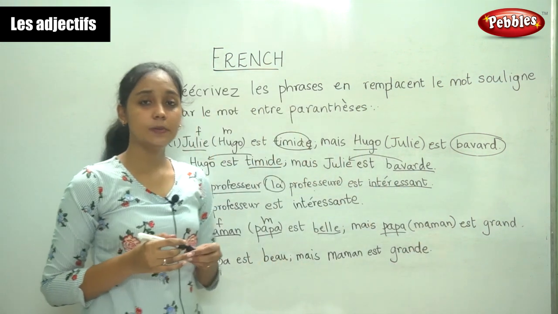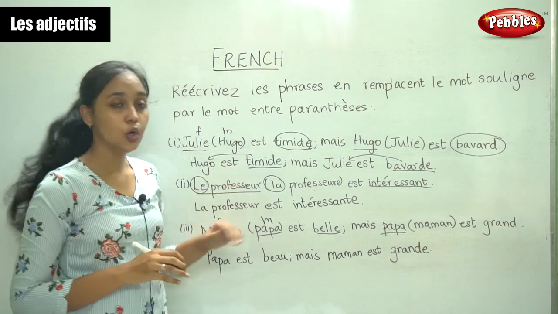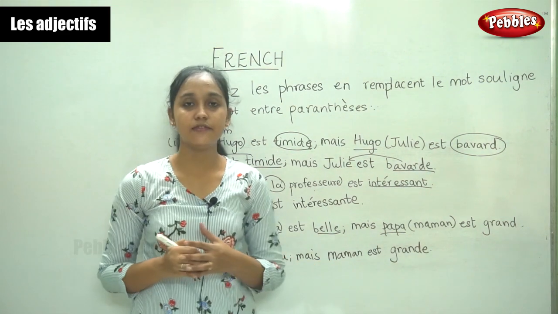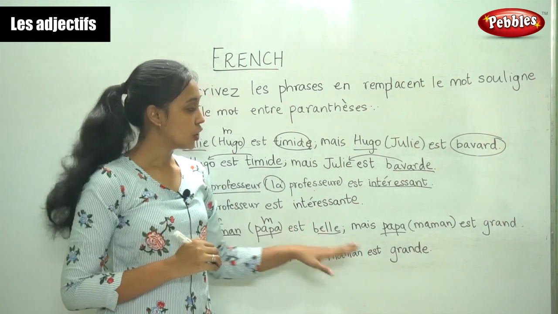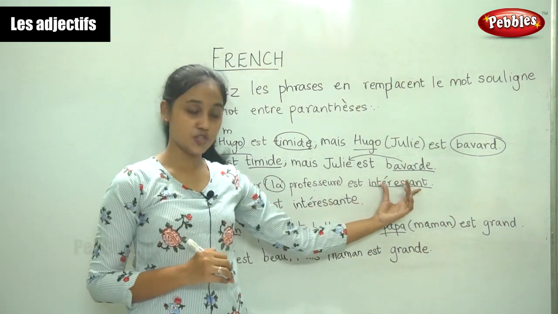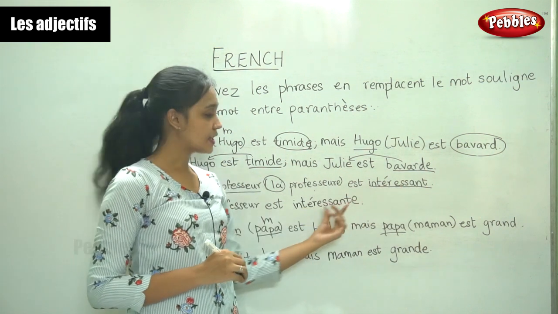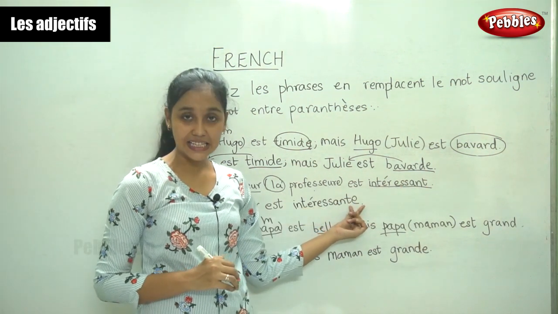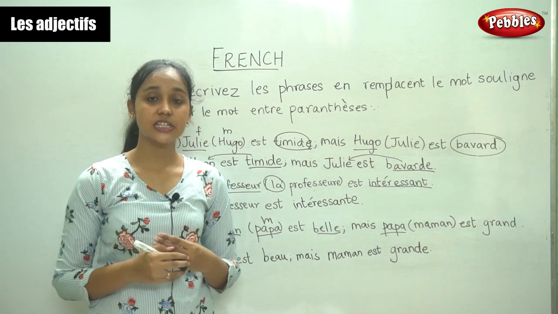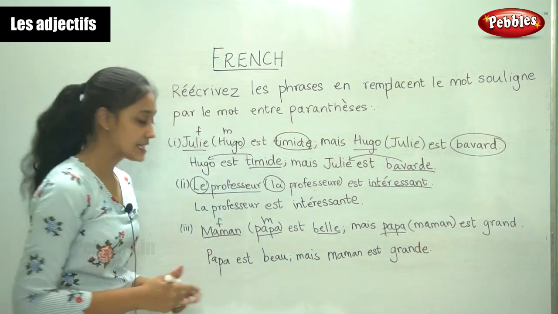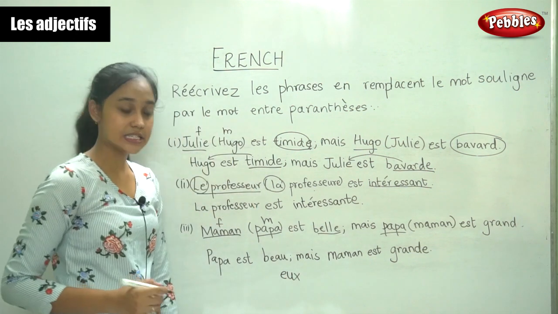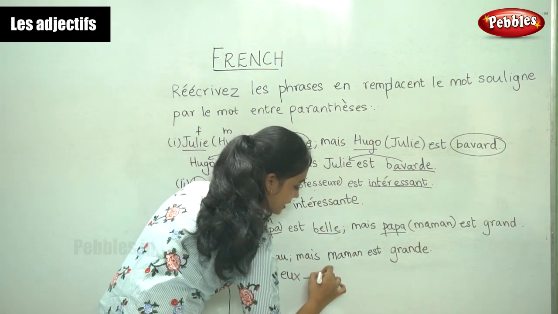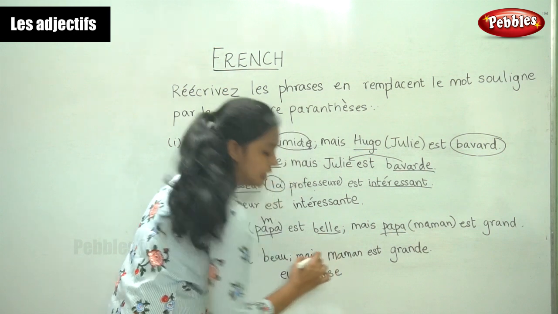So now you may be wondering how to know which is the masculine and feminine form. So this comes by practice. Though most of the adjectives are changed from masculine to feminine by just adding e, there are some other adjectives that are different. For example, if the adjective ends in EUX, the feminine form takes EUSE.